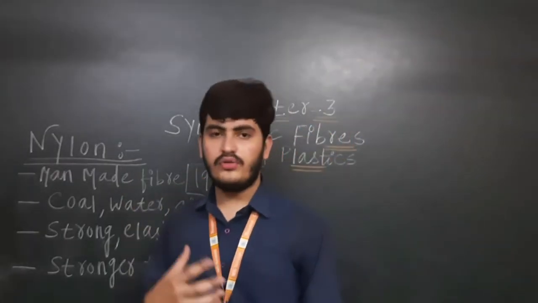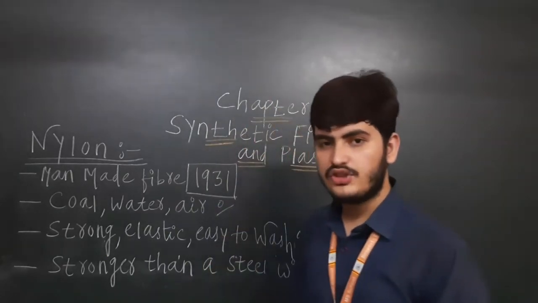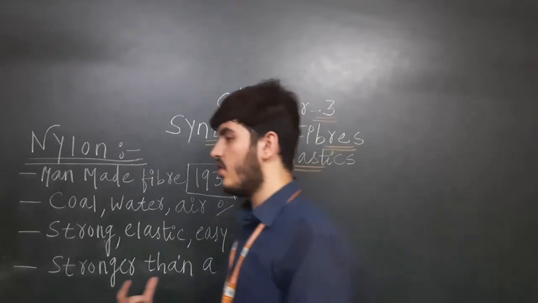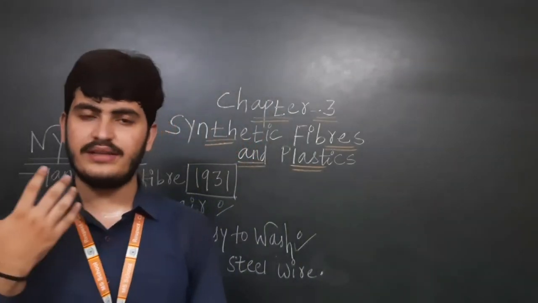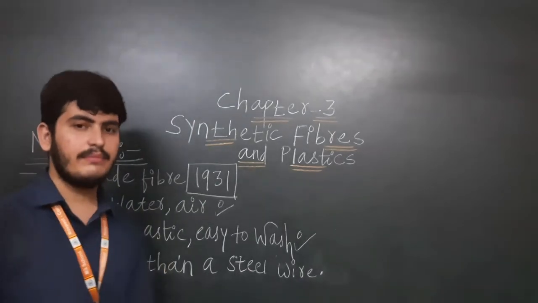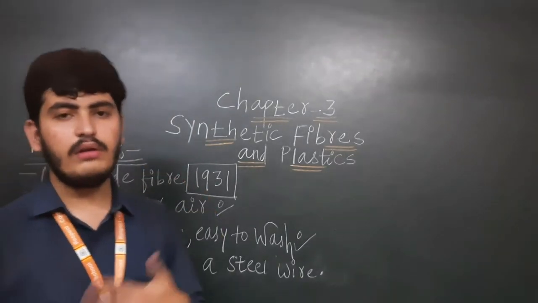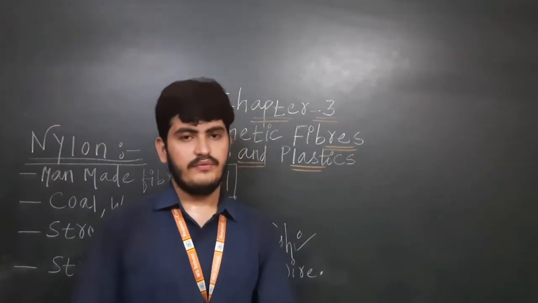And if we talk about rayon, it is silk, beautiful, very attractive, with a beautiful texture. Nylon is stronger than a steel wire. Socks, toothbrush, curtains, parachutes and rope, all these things are made from nylon only. From rayon we can make different beautiful bed sheets, carpets and other things.